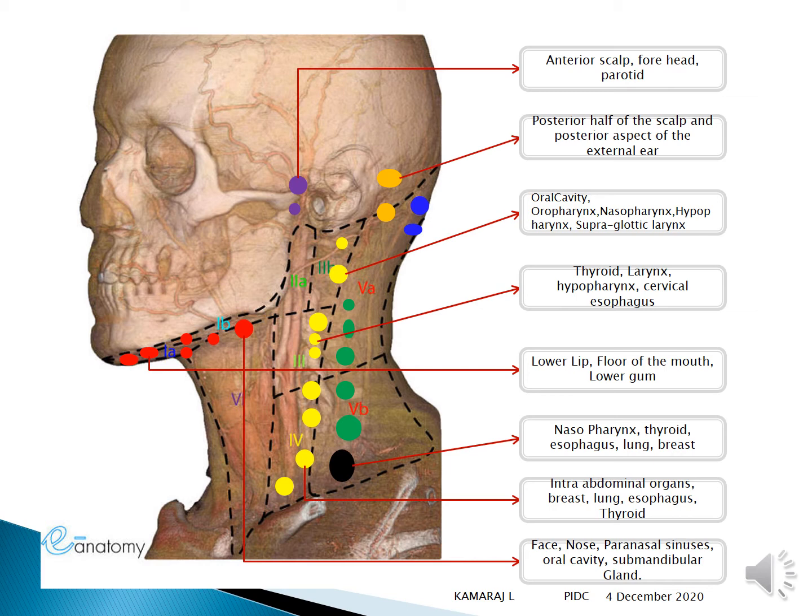Level 5 will be posterior triangle. And level 6 will be upper visceral or pre-laryngeal area. So you can see on the right column that these are the areas which the nodes are going to receive their drainages from, and those are the levels where the nodes are present.